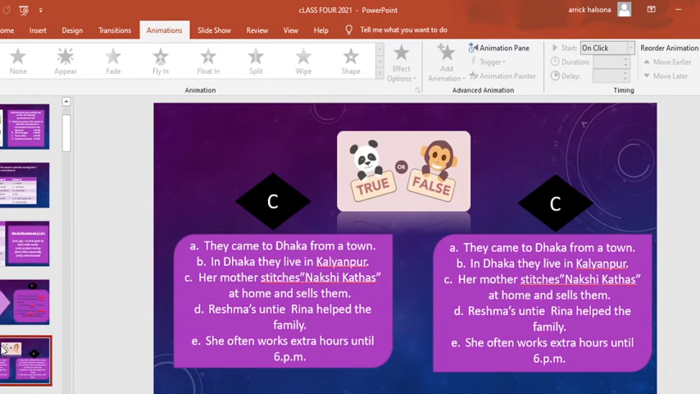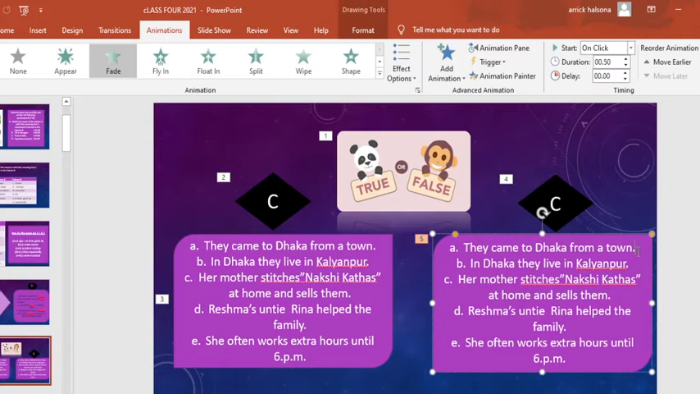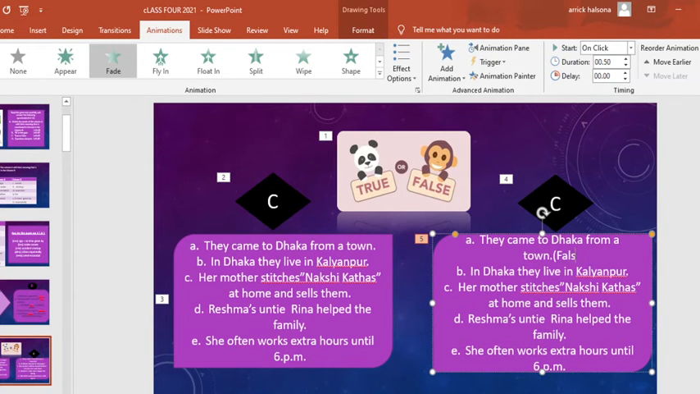Here I need to write down the answer. Is it true or false? You know this is actually false. So you need to write down false, F-A-L-S-E. Okay, boys, in this way you need to write down false.